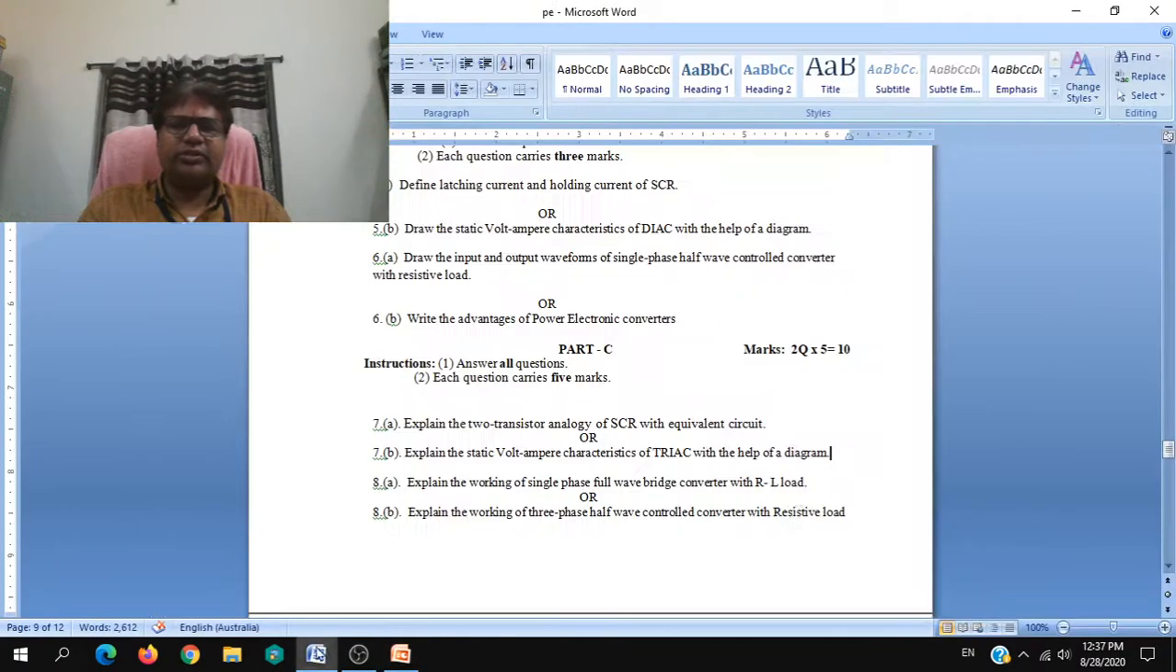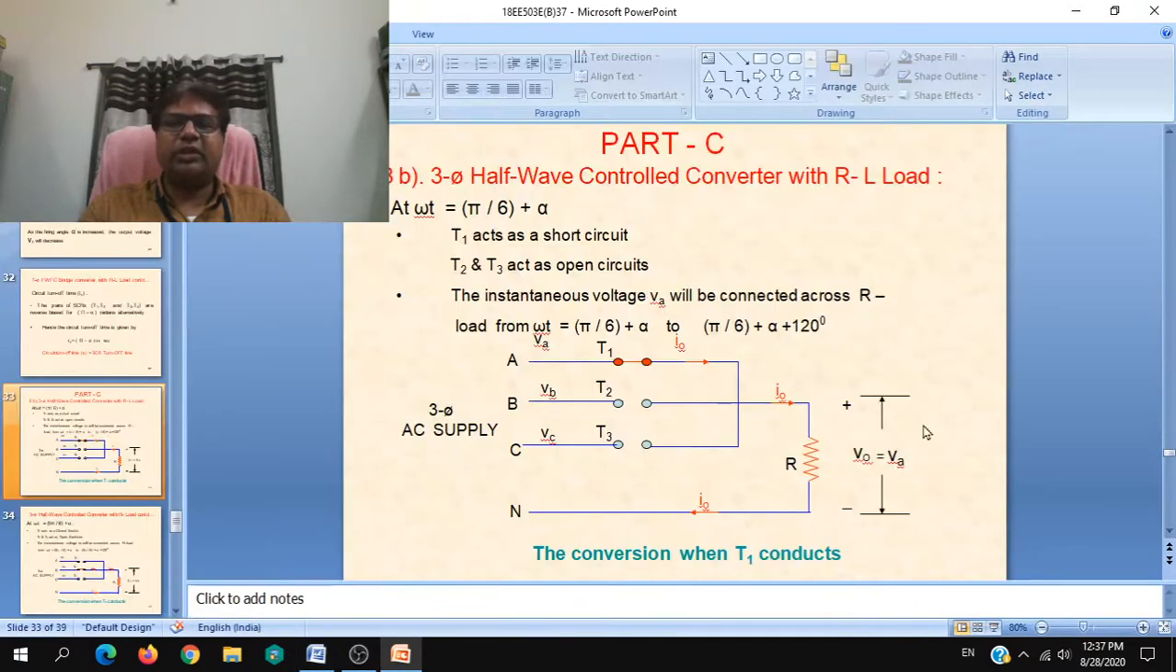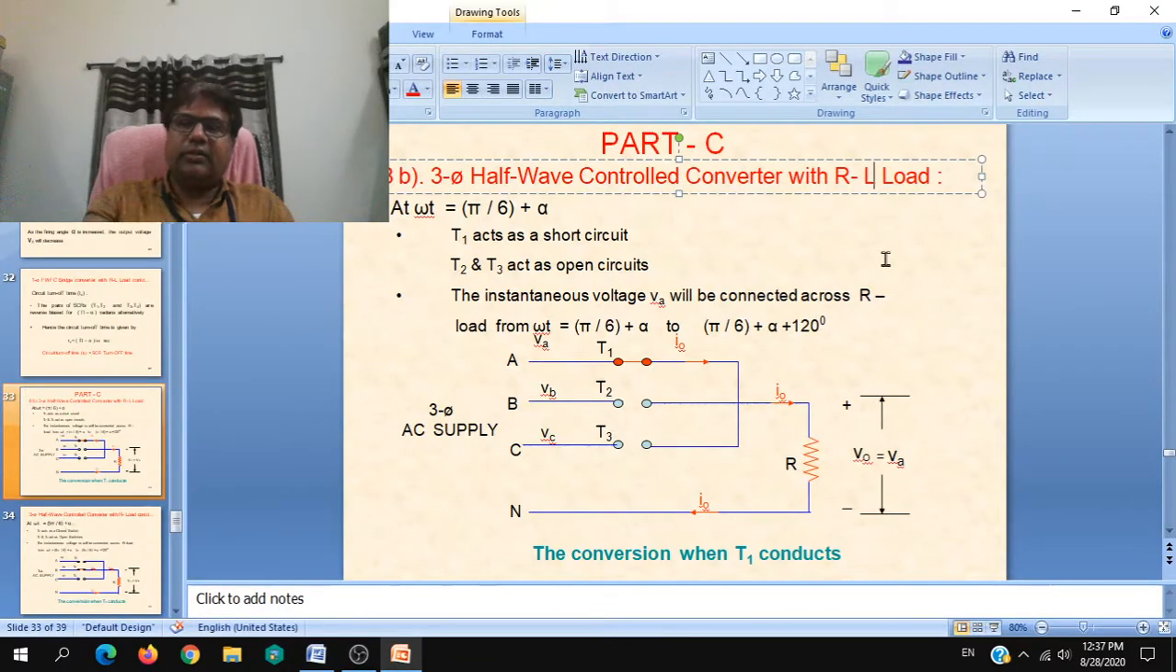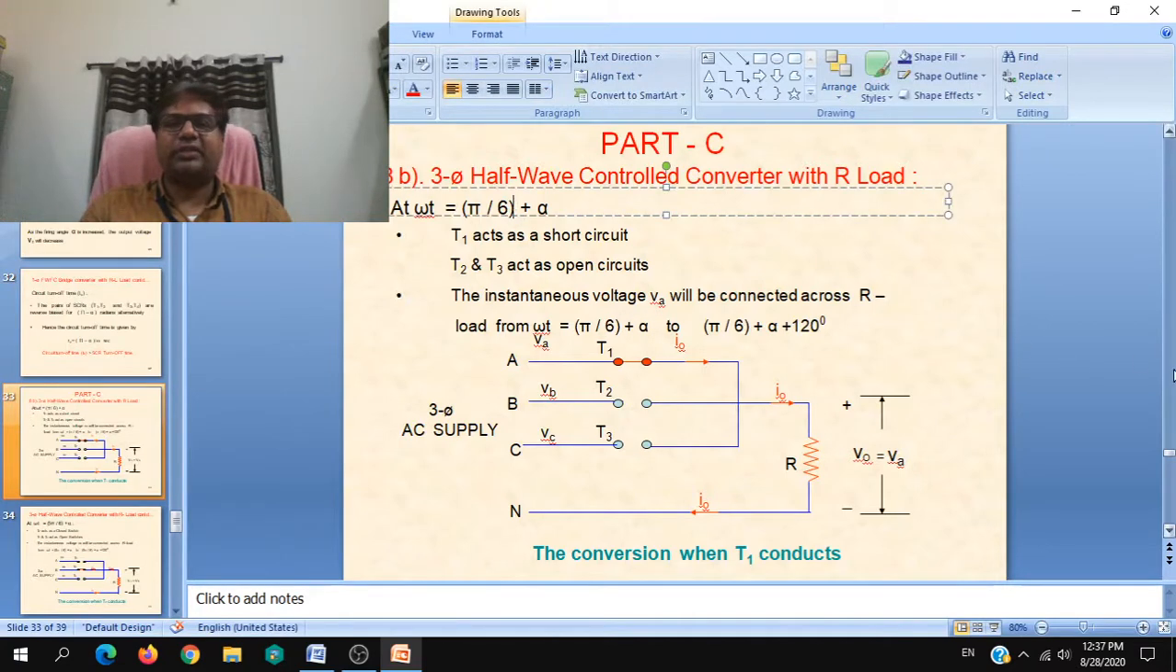the question is for only resistive load. Sorry, you are asked to explain it for only R load. For 60 degrees T1 conducts, next 60 degrees T2 conducts, next 60 degrees T3 conducts. But the firing takes place at 60 plus alpha. Now you have to redefine alpha from the reference point as pi by 6.